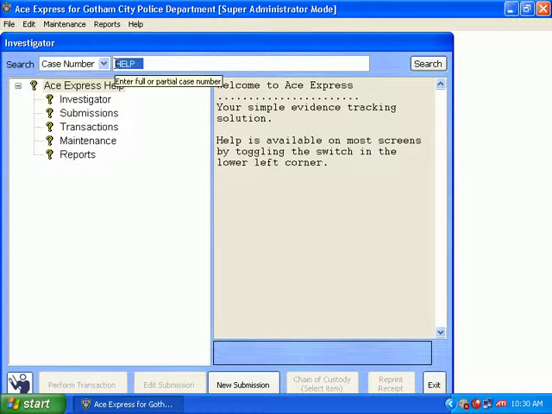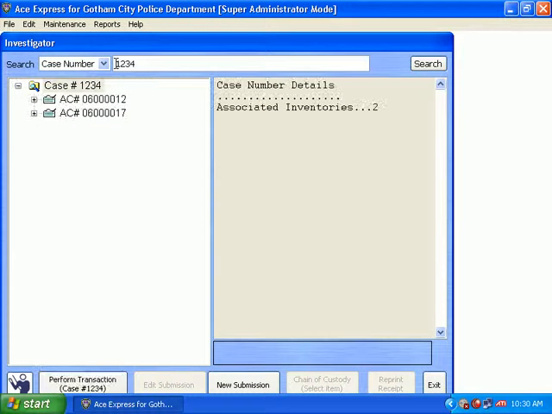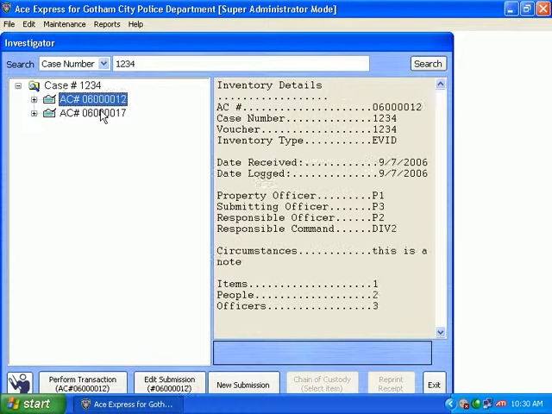Let's do a search on a case number. This will bring me up all submissions that start with the case number 1234. In this example, case number 1234 has returned 2 submissions, 06000012 and 06000017. These are in the results.